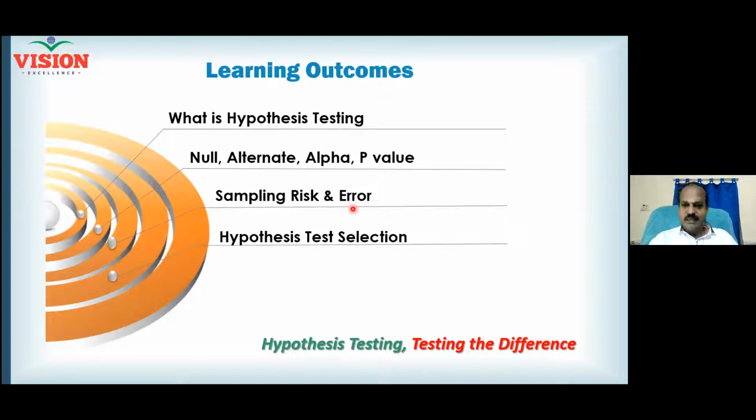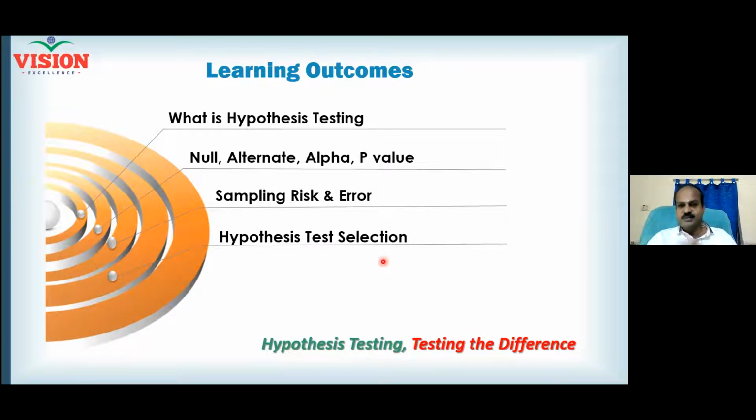When you estimate the error, it can be your p-value or it can be your type 2 error, right? There are two things. When you estimate the error, that can be type 1 error or that can be type 2 error. The estimated value of type 1 error is called the p-value. We'll be discussing that. And then we'll move on to selection of hypothesis testing. There are so many hypothesis testing.